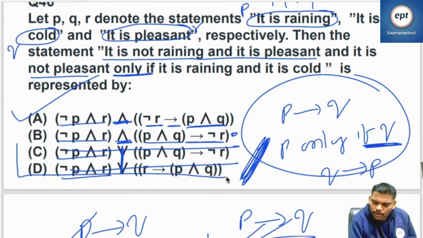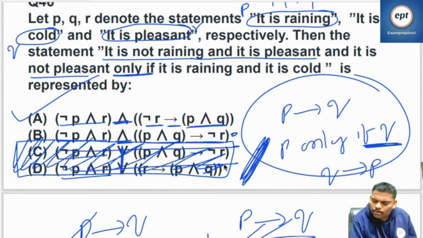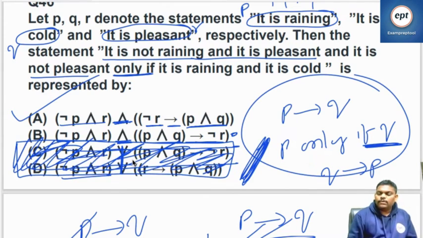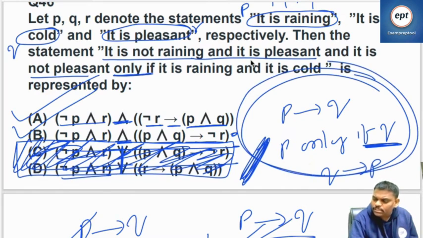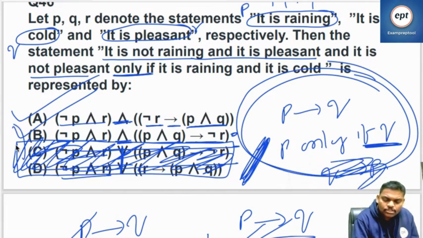See, these two are gone a long time back. The only confusion is between A and B. But remember, if you know this line, P implies Q means P only if Q, then because of that line this also is gone.